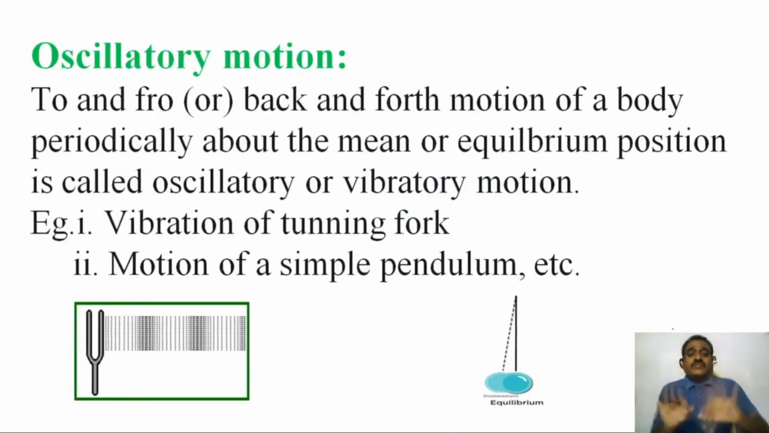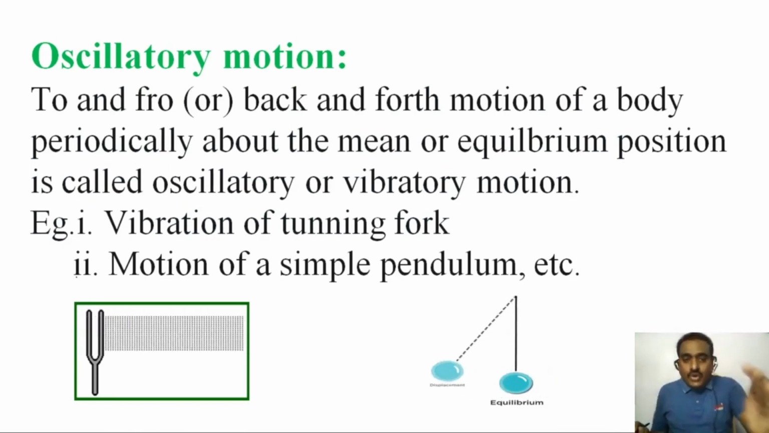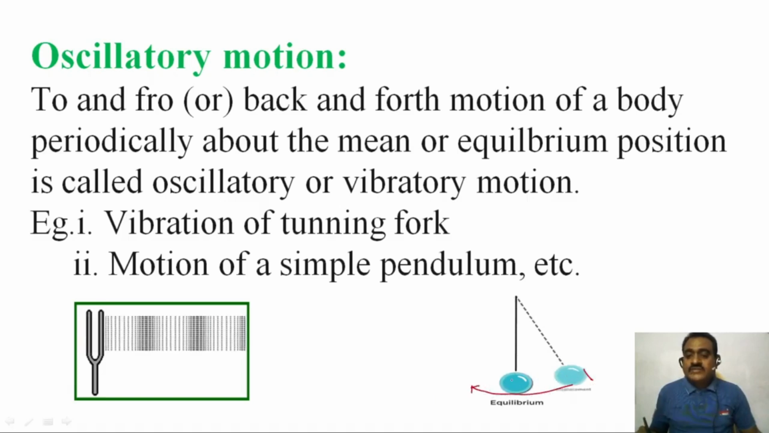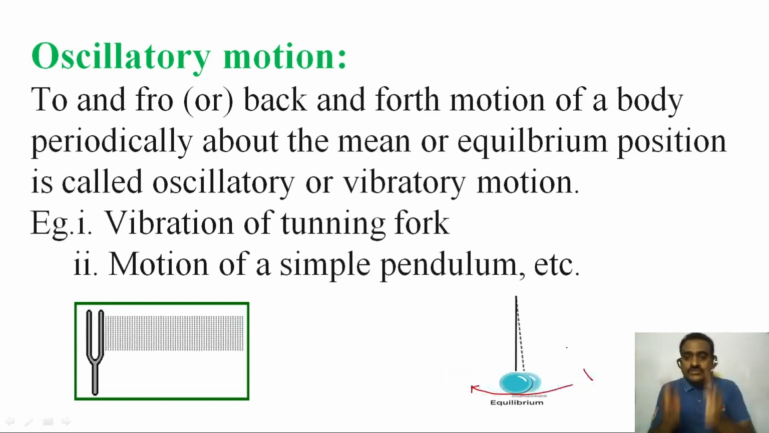So what is oscillatory motion? You can observe, on the left side this is a tuning fork, and this is the simple pendulum. To and fro, or back and forth motion. In the simple pendulum, you observe it moving from this place to this place, one side, and then it will come back. So this is forth, and this is back. You can observe clearly the back and forth motion of a body periodically about the mean position.